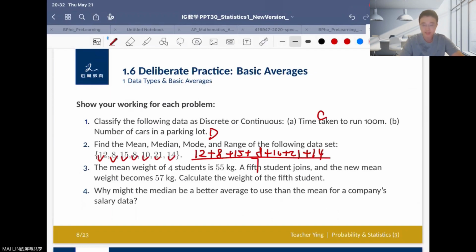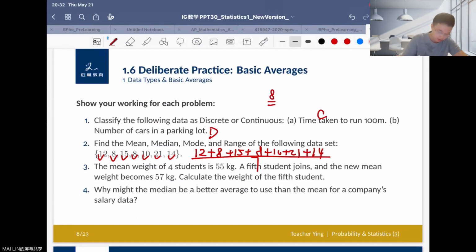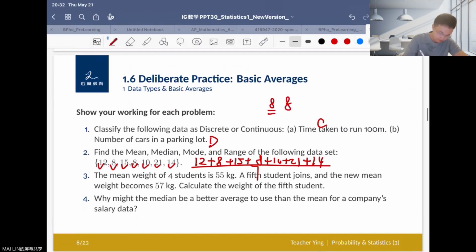And median means the middle position. So first you have to rearrange the data, okay? From the lowest number to the biggest number. So it is 8, 8, 10, 12, 14, 15 and 21. So you can just find the middle value, here it is 12, right? So we can say here the median equals 12.